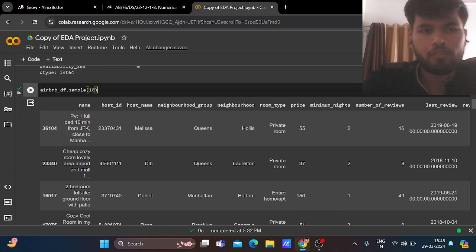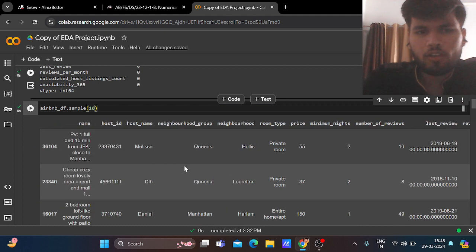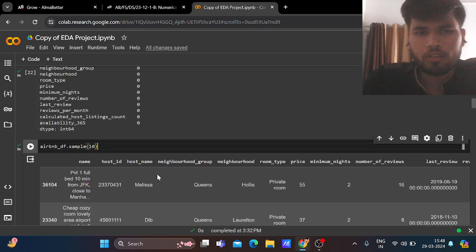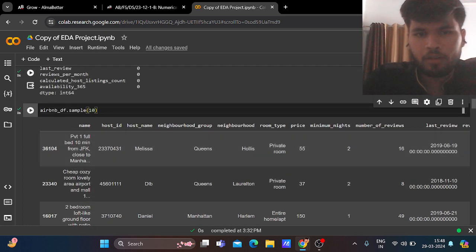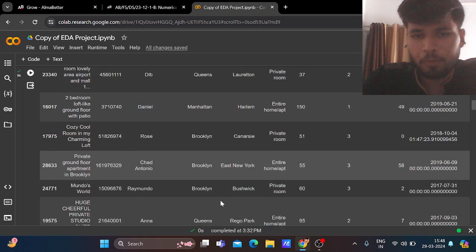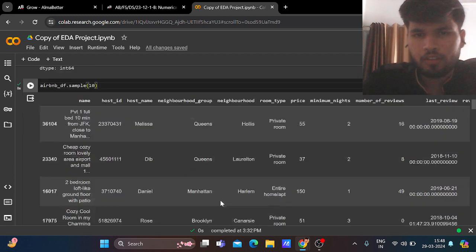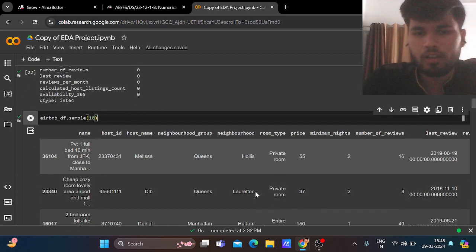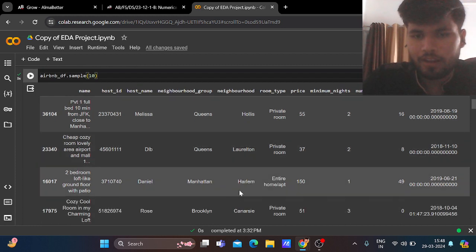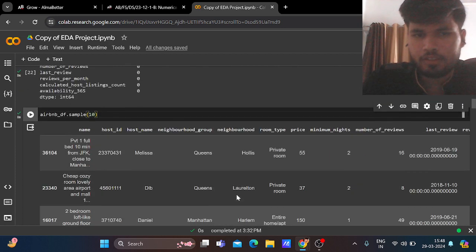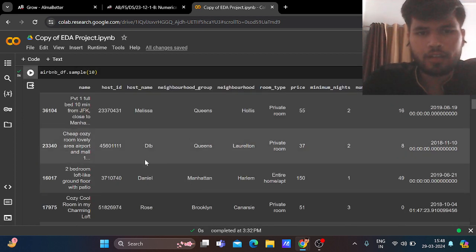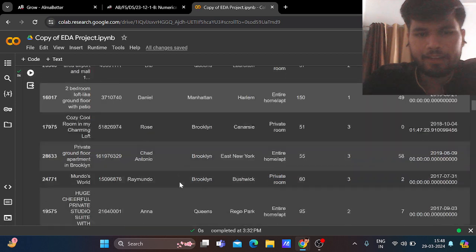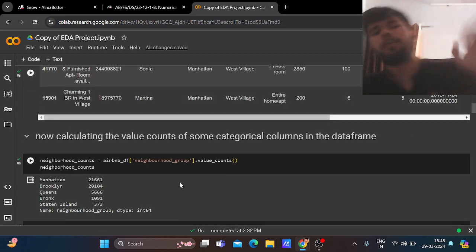Now this is the sample. We can clearly see any of the rows through the sample function. So neighborhood group: Queens, Manhattan, Brooklyn. Neighborhood is Hollis, Laurelton, Harlem, East New York. Host name is Melissa, DLB, Daniel, Rose. So basically, this is our whole data frame.